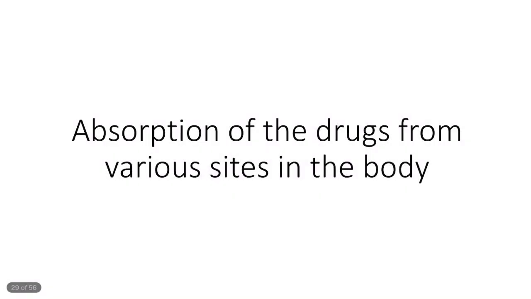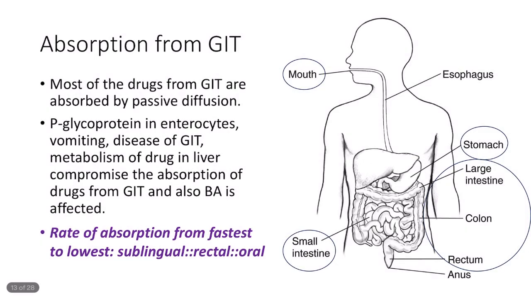Now coming to the absorption of drugs from various sites in the body. First is the absorption of the drug from the GIT. Most of the drugs from the GIT are absorbed by passive diffusion. Some smaller drugs get filtered through the pores in the cell membrane, and sugars are absorbed by active transport. Non-ionized lipid-soluble drugs are absorbed better, because they can easily cross the cell membrane, which is made up of the phospholipid bilayer.